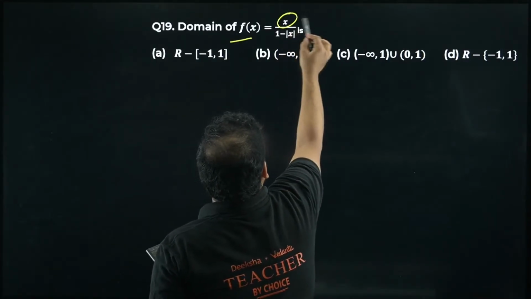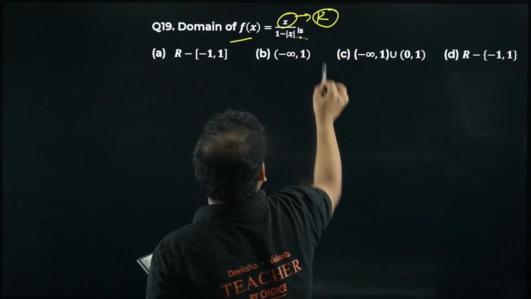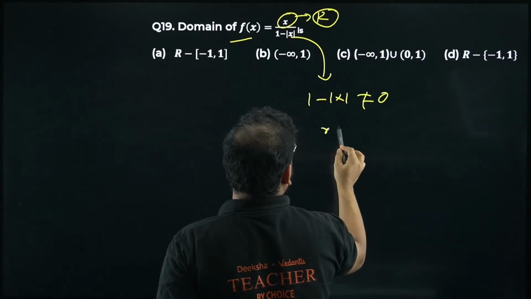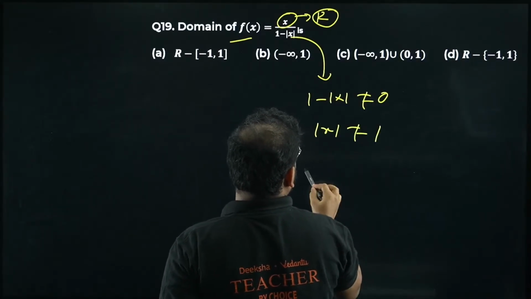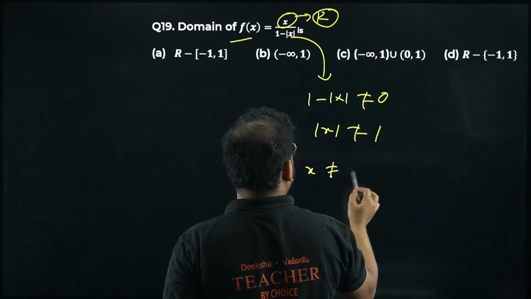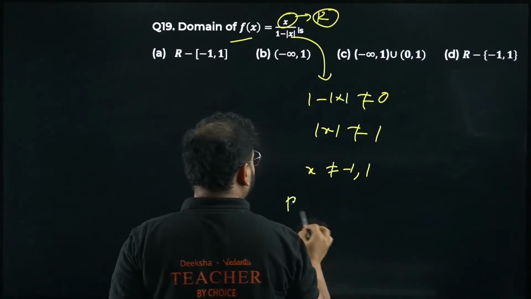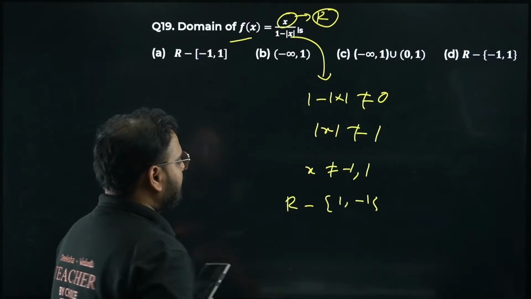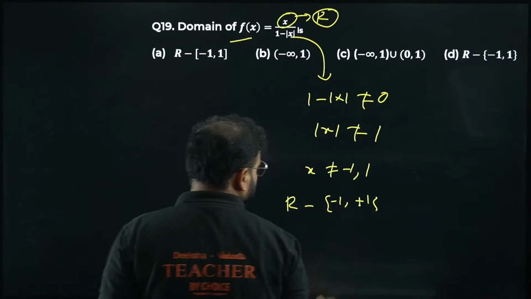Domain. This x can be any real number. It's in the numerator. This x cannot be 0. 1 minus mod of x cannot be equal to 0. Okay, it means mod of x cannot be equal to 1. It means x cannot be equal to minus 1 or 1. So from all real numbers, remove minus 1 and 1. Actually, this will be minus 1, no? And this will be plus 1.